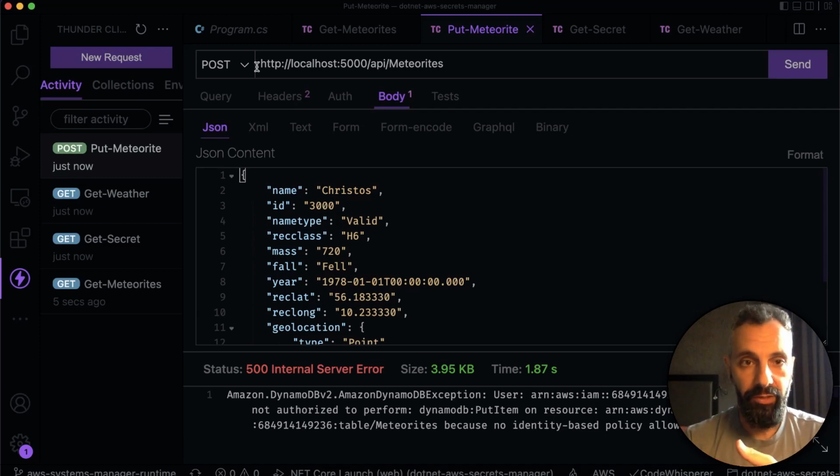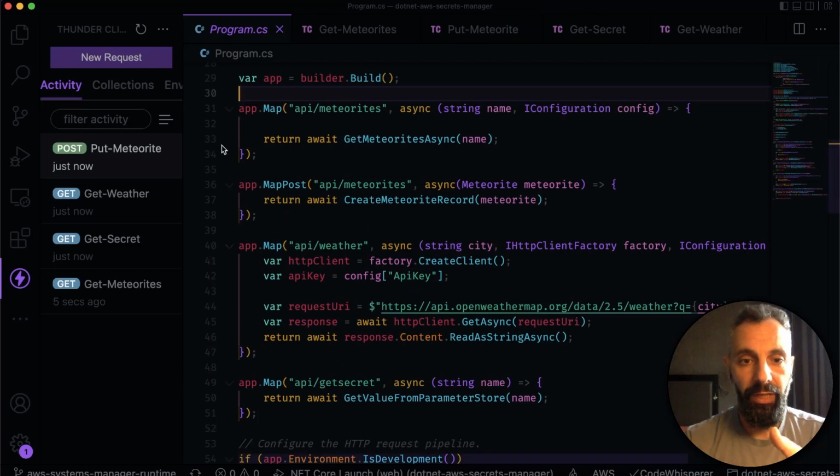So all these methods that we have in program.cs could have an authorization tag to say who and how they can access these APIs and what they can do. So just because the API can write into the database doesn't mean that everyone that uses the API should be able to write to the database.